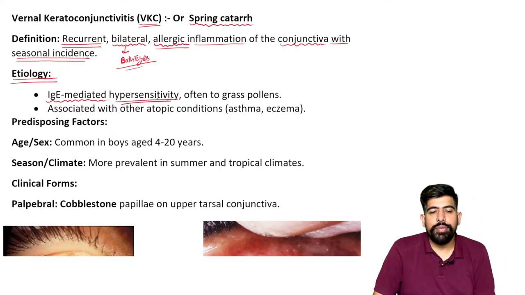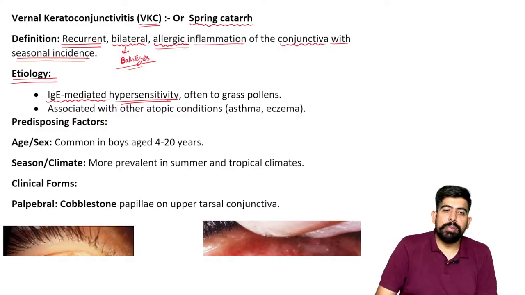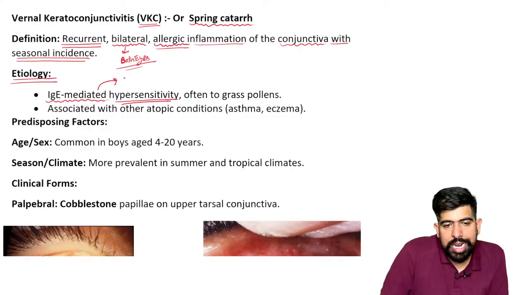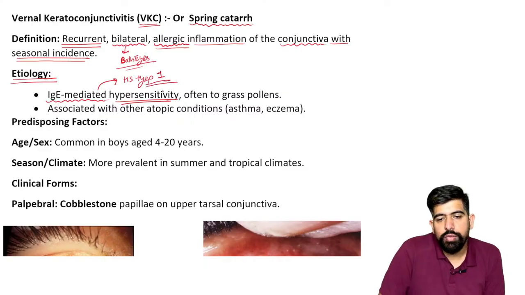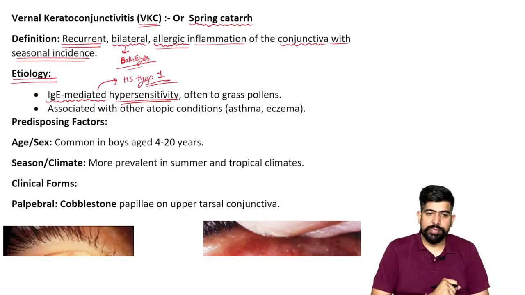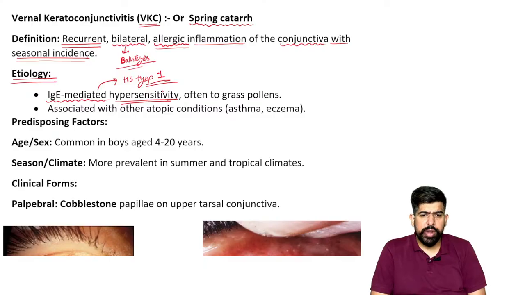And you know very well which type of hypersensitivity is IgE mediated. Write down here, hypersensitivity type 1. IgE and eosinophils will also be seen over there.